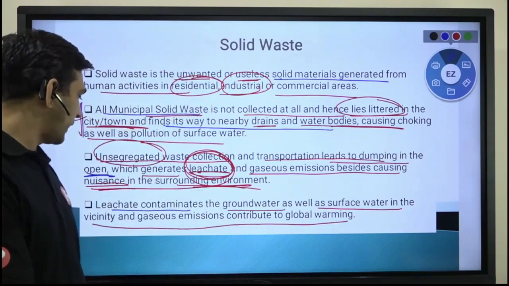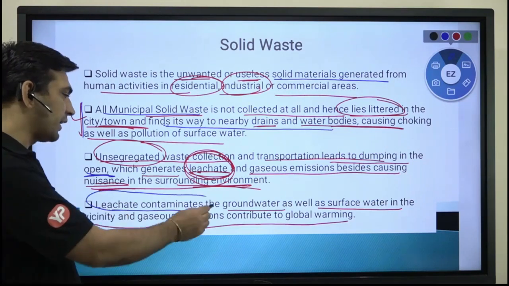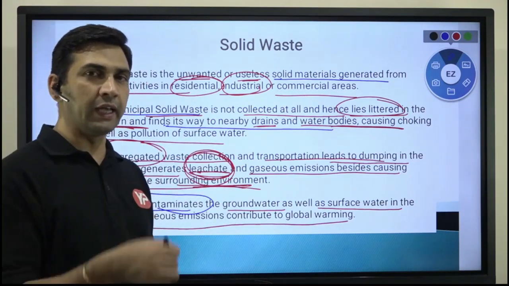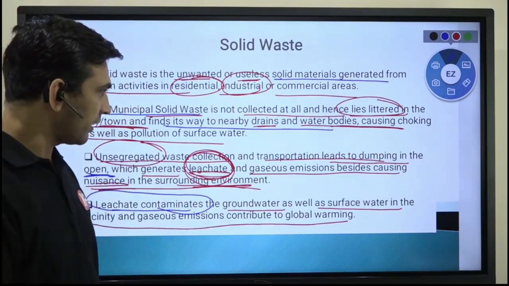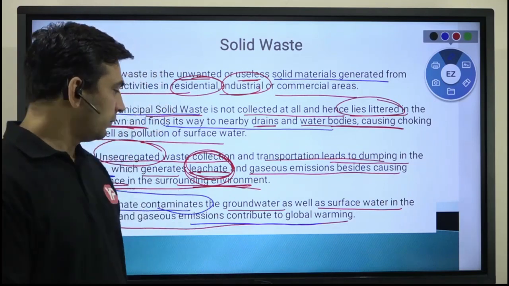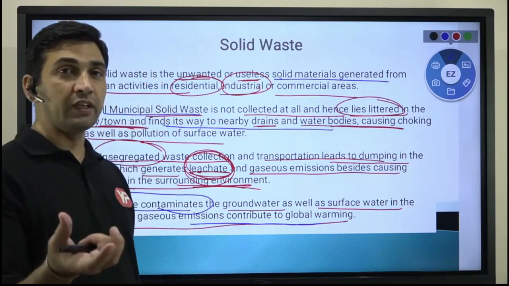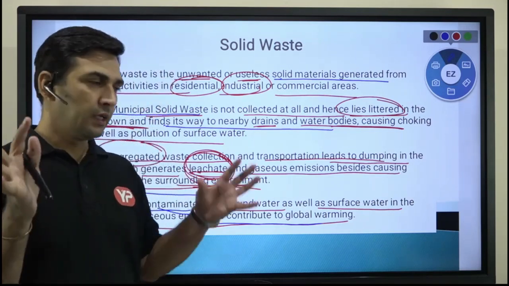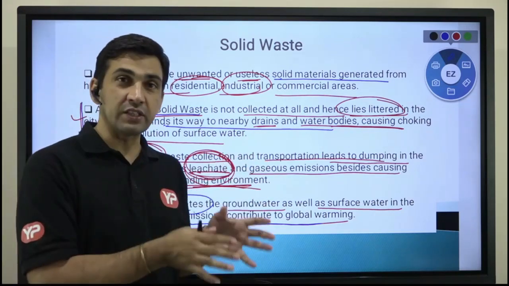Now see, we have talked about the water. What will leachates do? They may contaminate your underground water also, surface water also. It could be a lake, it could be a river, etc. And also emissions contribute to global warming. Emissions mean, for example, you have solid waste in the form of organic matter from the house, whether plant waste or other waste.